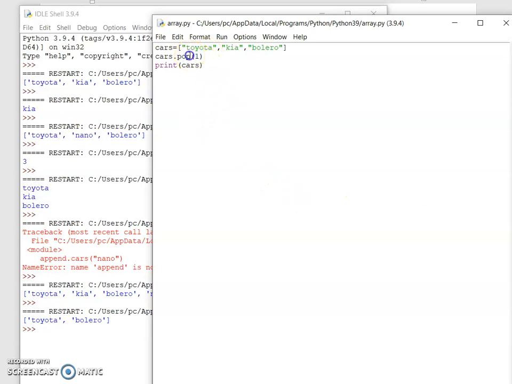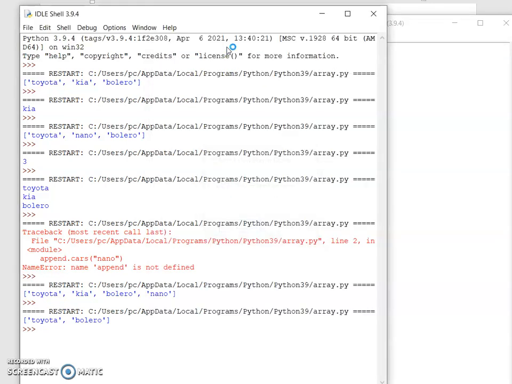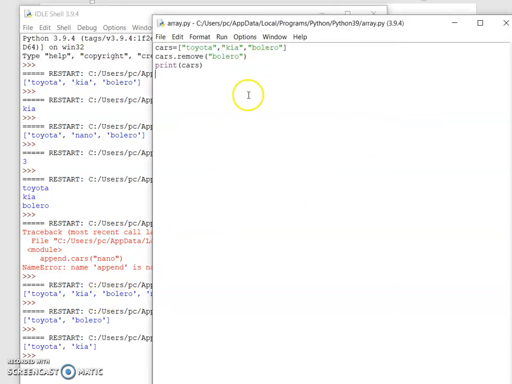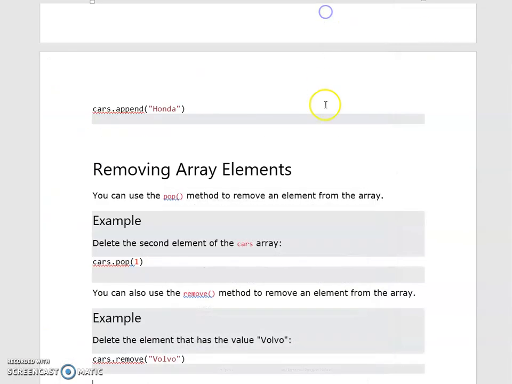Now use remove. If you use remove, you need to use the value. Remove Bolero. That means I need to remove Bolero from this cars. Only Toyota and Kia are printed, but no Bolero because it is removed from the list. Like this, you need to perform a remove operation.